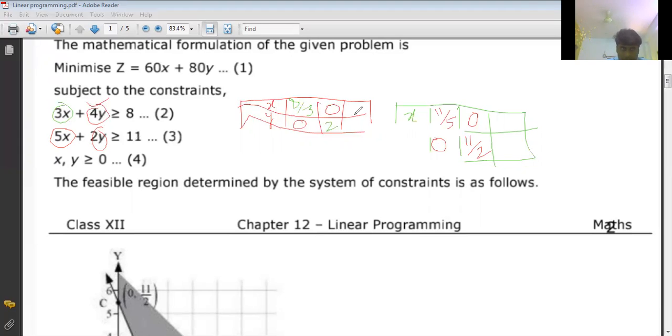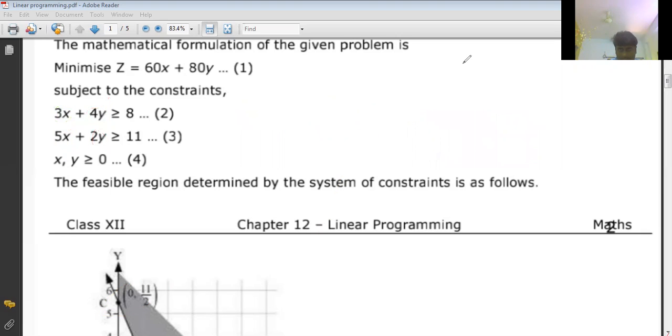That also we can. Okay? So based on graph we can go. Okay? Now, based on these, we are going to take graph. Now 8 by 3. See, 8 by 3 comma 0 I'm taking. See, 0 comma 11 by 2 also. Okay? See, these are points I'm going to take in this. Okay? Now see here.